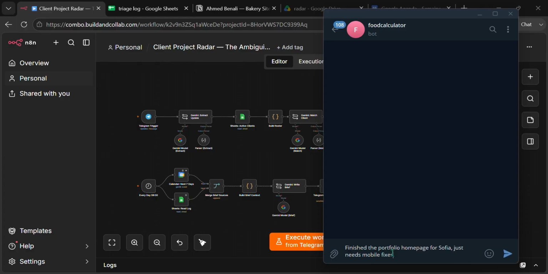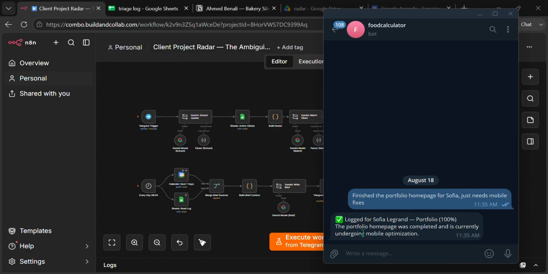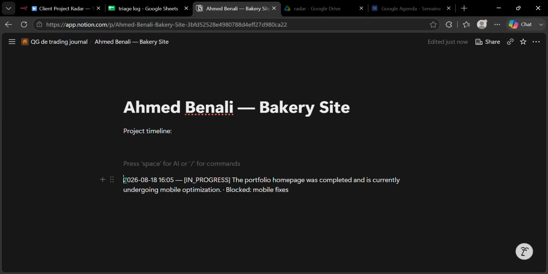Here is the first message. One sentence, written the way I'd write it to a person. The workflow picks it up, and within a few seconds, the Notion page for Sophie has a new timeline entry, and the Google Sheet has a new row, confidence 100%.